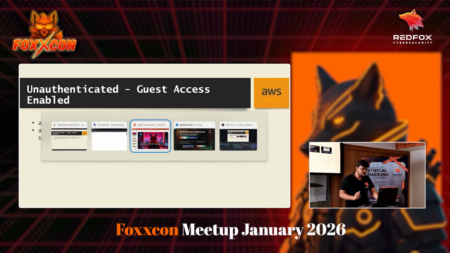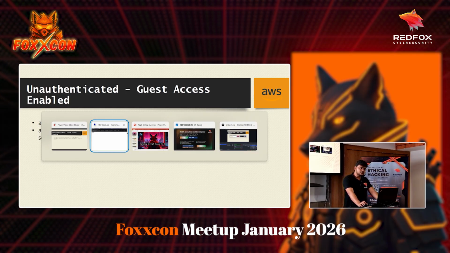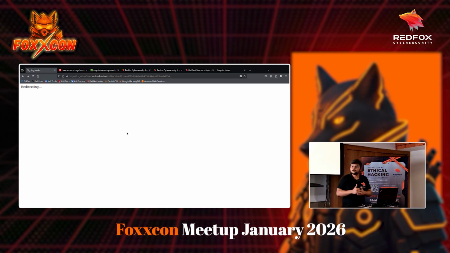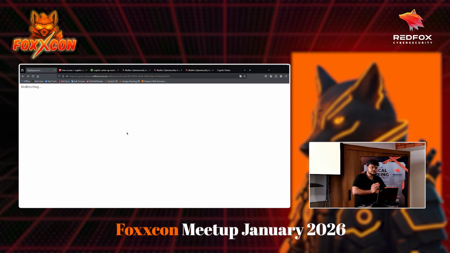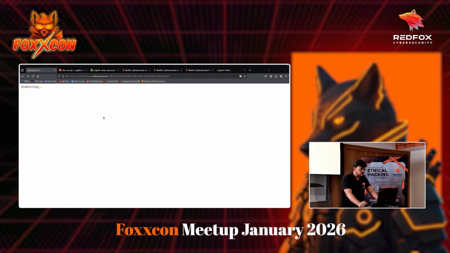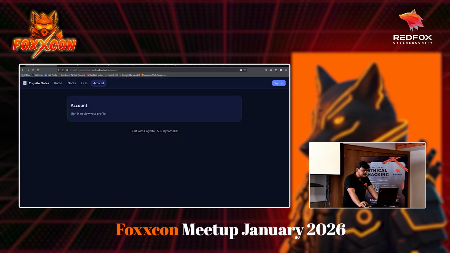Generally this is not what we have seen in AWS pen tests, but this scenario we found when we were doing a web application pen test. Generally there is some data that the web application uses to integrate with Cognito, and most of the time this data is publicly accessible. So let's do a pen test of this particular website.